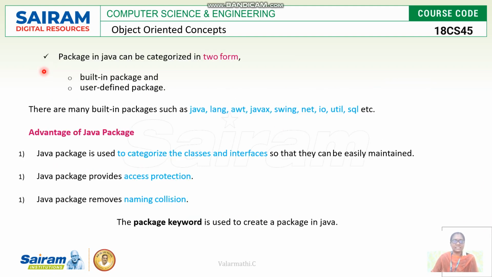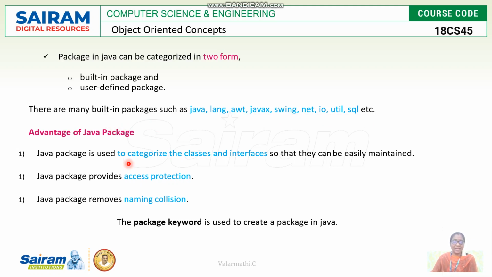Right. Java packages come in two forms. One is built-in packages, and the other is user-defined packages. Built-in packages are nothing but those already available, defined and executed in the Java directory. For example, the lang package is a built-in package. AWT, javax.swing, net, io, util and sql are some examples of built-in packages.